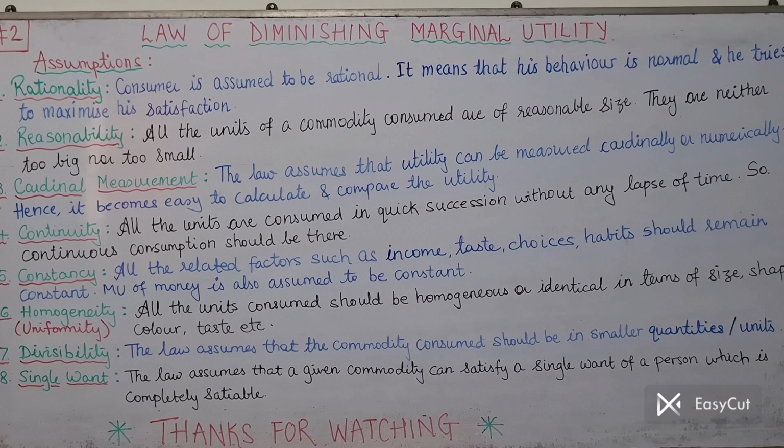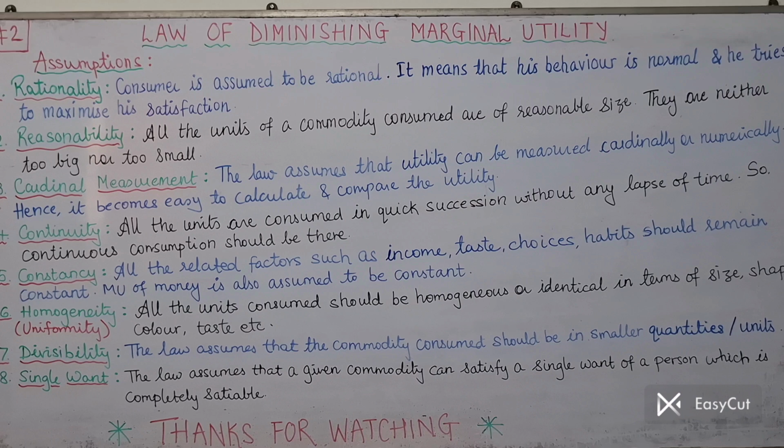Try to understand in simple words why this condition is laid down. The problem is, if the unit is too big, supposing we are considering a commodity which is very big, then if a consumer consumes even one unit, he may feel that okay, I'm satisfied now and I don't want to eat another unit. So if the consumer is consuming too big a unit, then we cannot see the working of the law, because in our working of the law we have taken the example of second units of consumption. For this, please refer to the first lecture of this law. Then you will understand if you don't know.